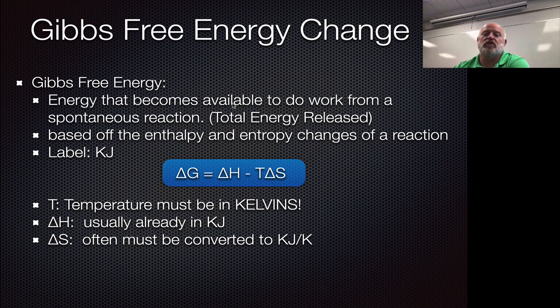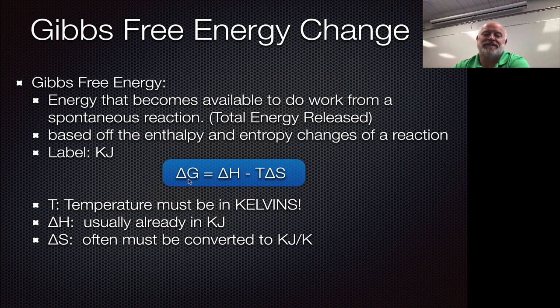If we actually want to solve for the total available energy to do work, we have a pretty simple equation for that. The total available energy to do work is our delta G. We take the enthalpy change, or the energy change for heat, and we subtract away the entropy change times the temperature, okay? If you recall, entropy has a unit of measure of joules per Kelvin, right? Entropy is tied to temperature.